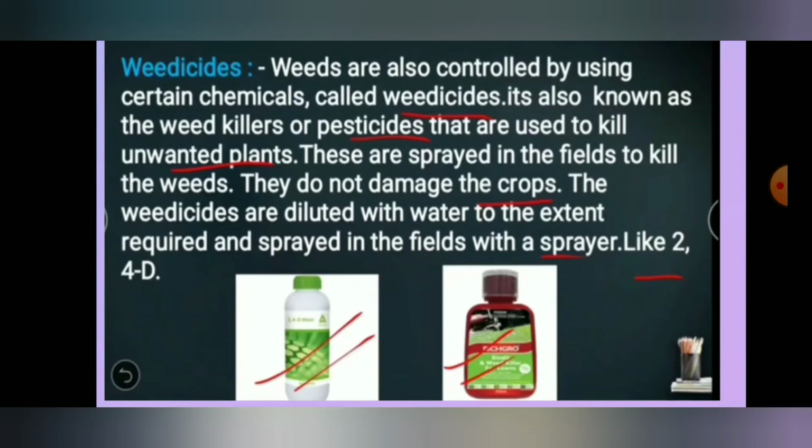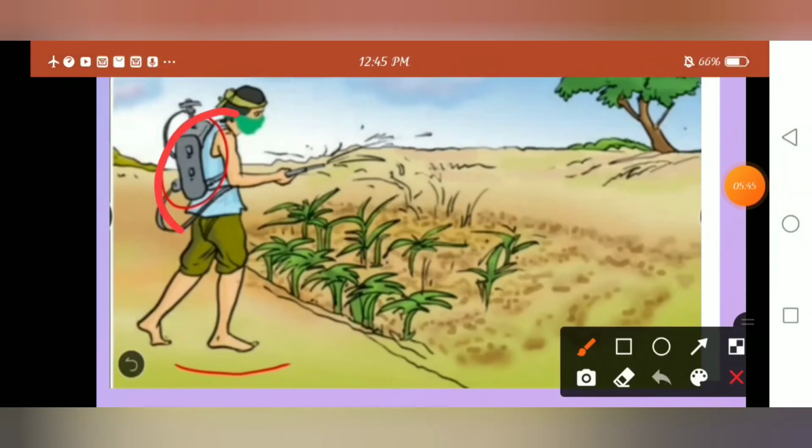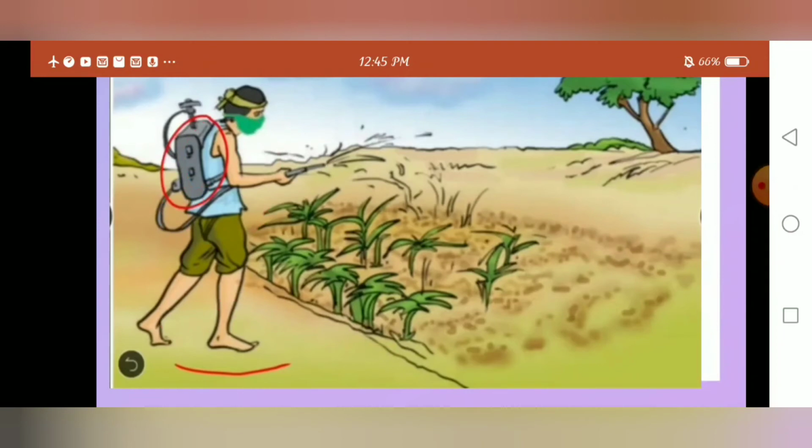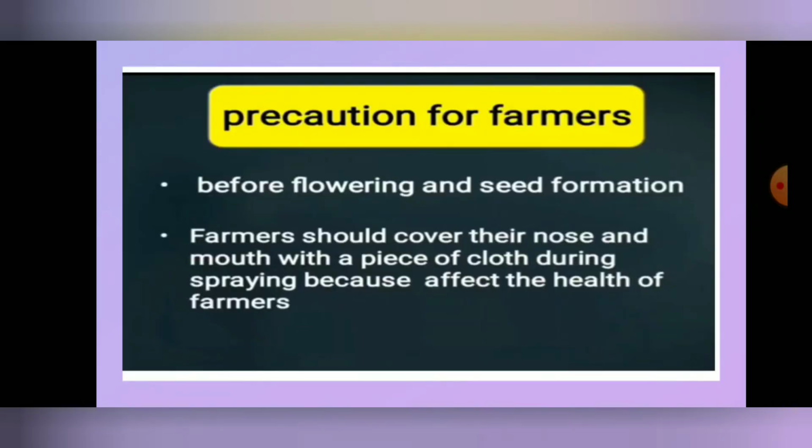Understood? So what are weedicides? Weedicides are the chemicals sprayed on the crops to remove the weeds. Understood? Here in this picture you can observe the farmer spraying the weedicide on the crops. Here you can notice he has a box containing chemicals called weedicides. You can also observe he is covering his nose with a kind of cloth. Why does he have to cover his nose? See, it is a precaution for the farmers.